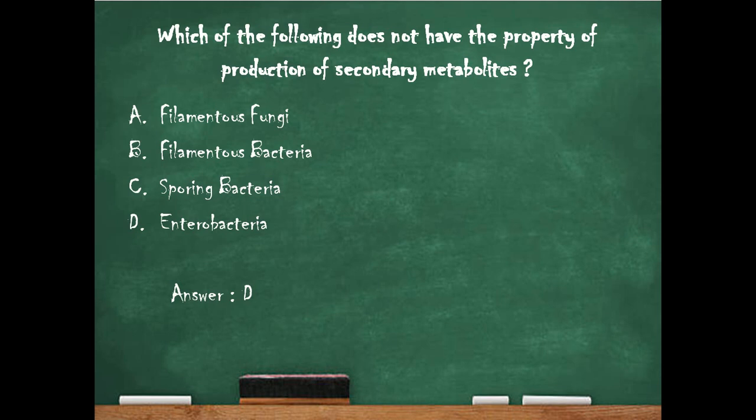So basically, not all microorganisms undergo secondary metabolism. It is common amongst the filamentous bacteria, fungi, and sporing bacteria, but it is not found in enterobacteria. Thus, the taxonomic distribution of secondary metabolism is quite different from that of primary metabolism. So, the right answer is option D, enterobacteria.